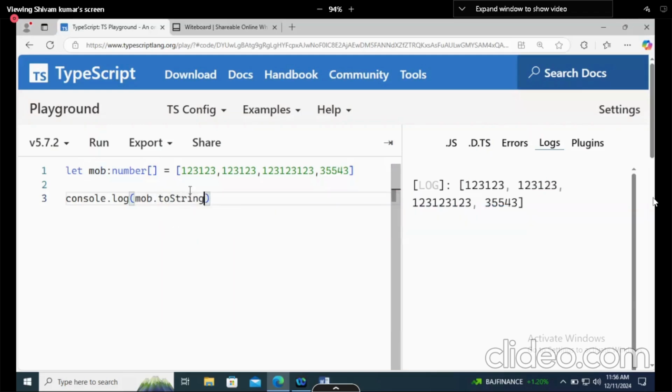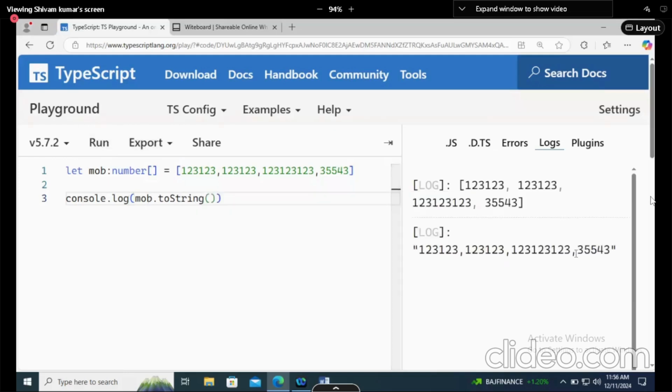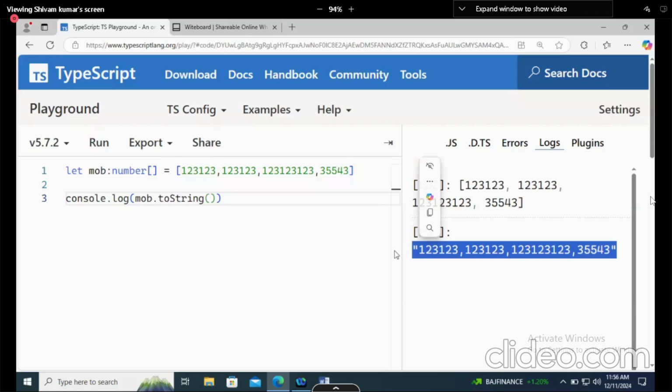toString. What is toString? It's from JavaScript. mob.toString. Once you run it, it will remove the brackets and show your output the way you want. It means your array will convert to a string. toString simply converts it to a string.